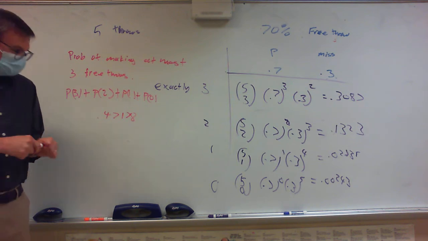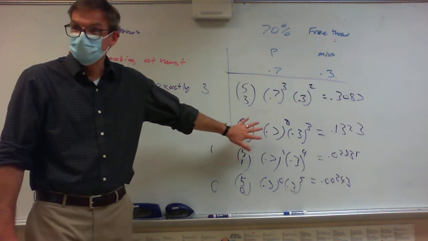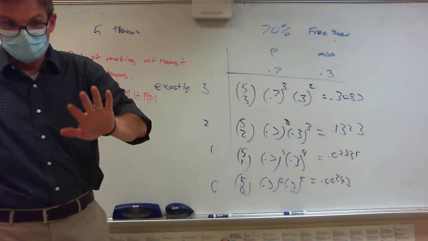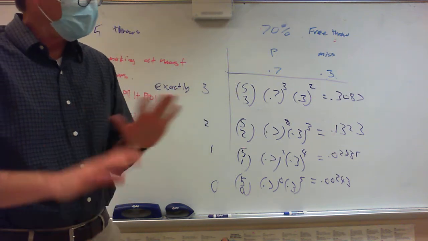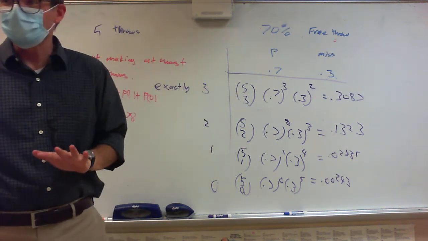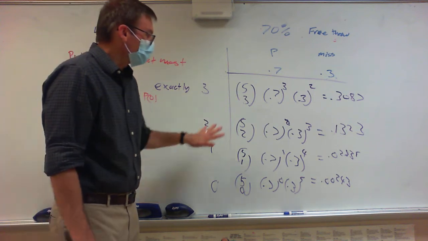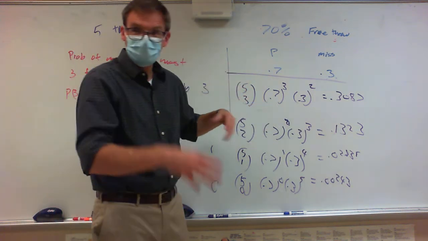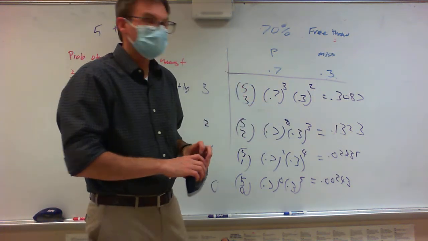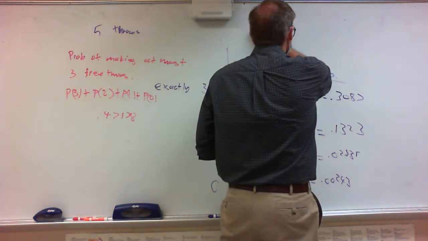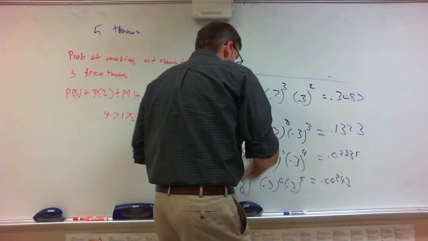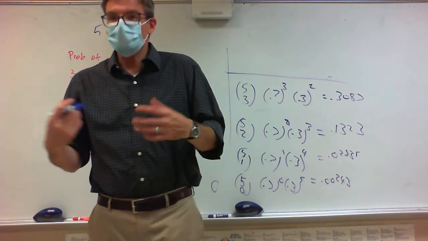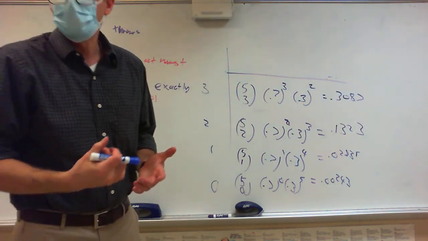Okay. Does this make a little more sense? Now, there are tricky versions of this problem. I'm not going to give you tricky versions of it today or on the quiz, right? But the main idea, and so here's kind of the official formula. If you look up probability distribution anywhere, they're going to give you this formula.